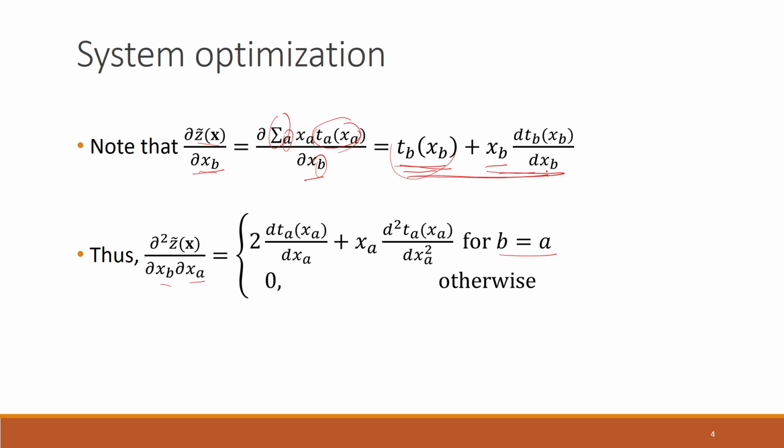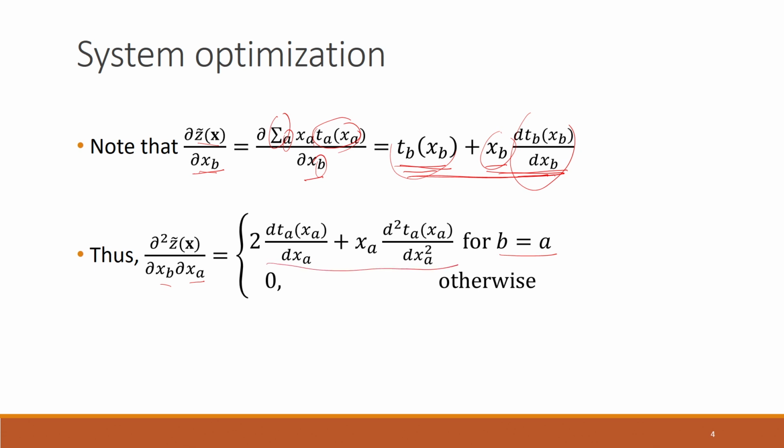For the other term, first we take the derivative of the first factor, which gives this derivative, plus x_b times the second derivative of the travel time function. That is why we are getting this expression here.